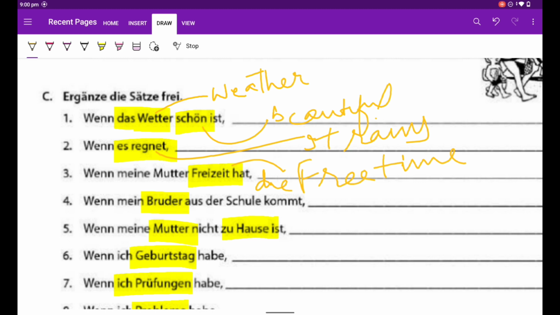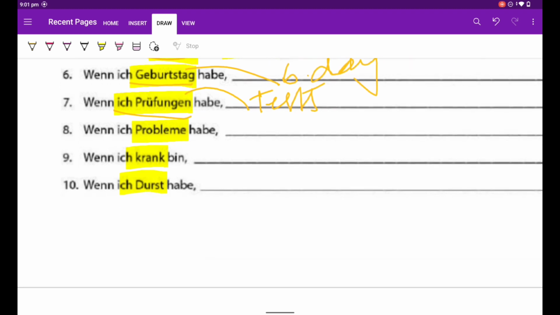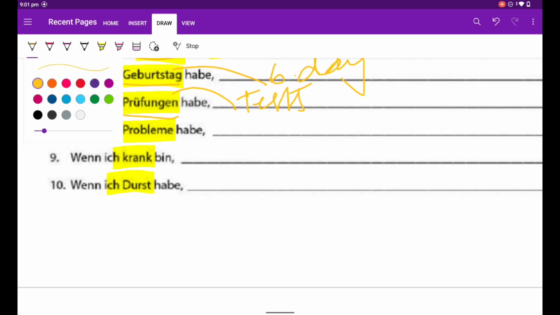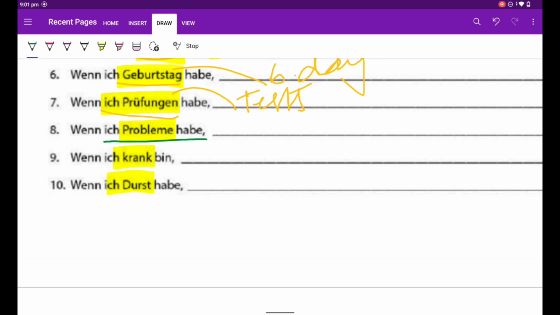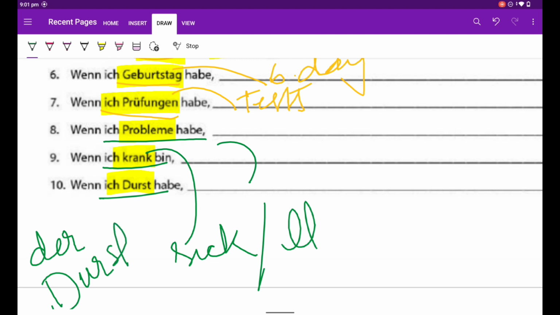Der Bruder, brother, die Mutter, mother, zu Hause, at home. Der Geburtstag, birthday. Die Prüfungen, tests. Now we have das Problem, die Probleme, problems, krank, sick or ill. Der Durst, that is thirst.